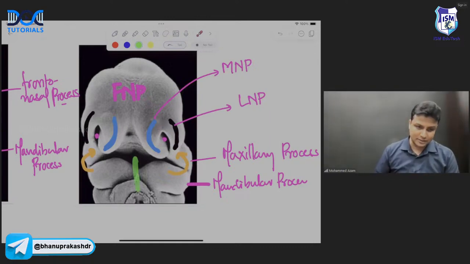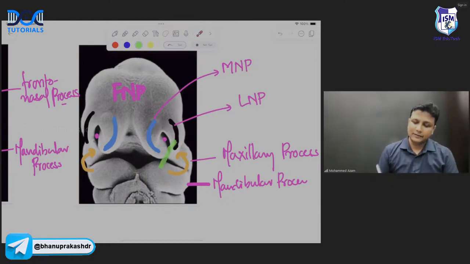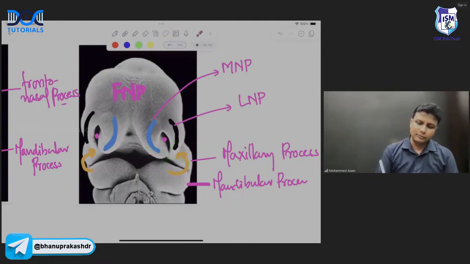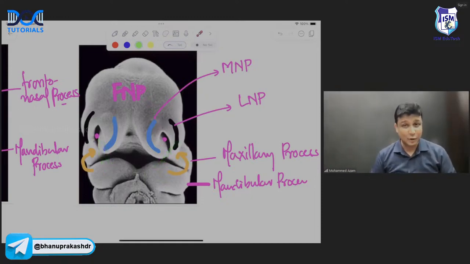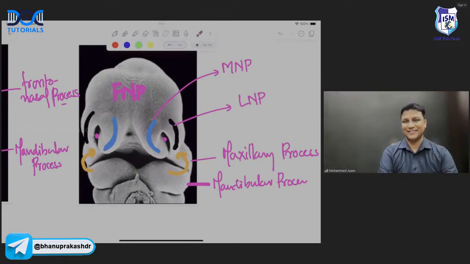Non-fusion of mandibular process. Come on. Midline cleft lower lip, right? Non-fusion of medial nasal process, if the medial nasal process does not fuse, midline cleft upper lip, sir. Non-fusion of maxillary with the medial nasal, if maxillary with medial nasal does not fuse, unilateral. And if it does not fuse on both sides, then it is bilateral. Now tell me, is it that difficult to remember this one? Is this difficult to remember? Not at all. Understanding here?